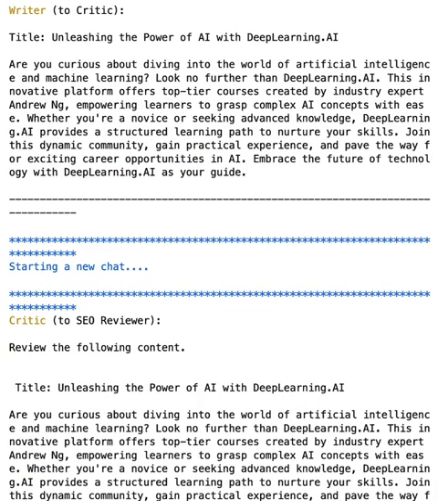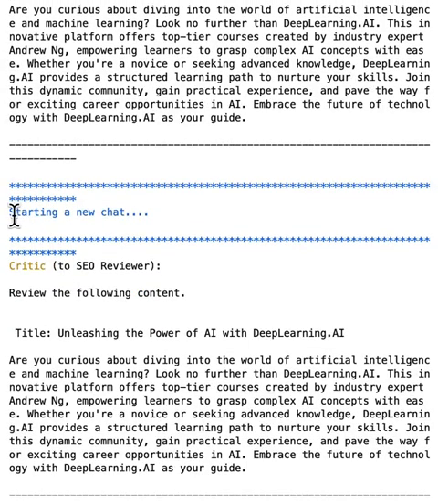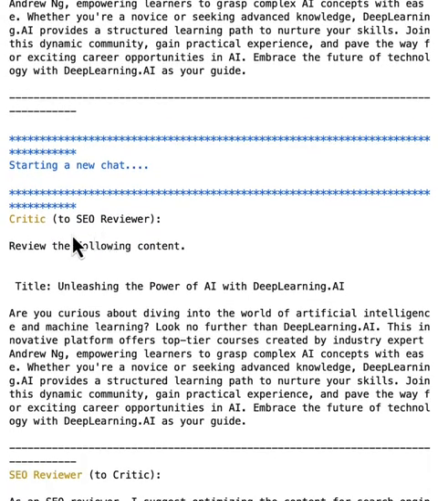And here, instead of directly giving feedback, the critic agent will route the message to the nested chat. Here, for example, you can see that we are starting a new chat between the critic agent and the SEO reviewer.